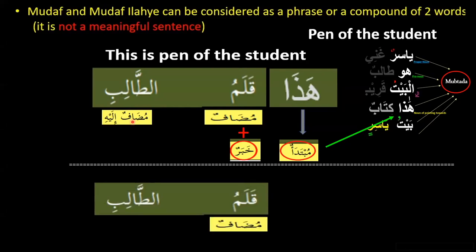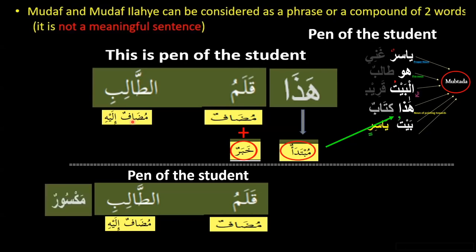Another example, same example, qalamu talibi. What's the meaning of qalamu talibi? What is qalamu? I'rab of qalamu? Qalamu is mudaf, at-talibi is mudaf ilay. Together, the meaning is pen of the student. But once again, it's not giving you any concrete meaning. You're not able to understand anything. But if I say maksurun, the meaning will become pen of the student is broken. Now it makes sense, right?